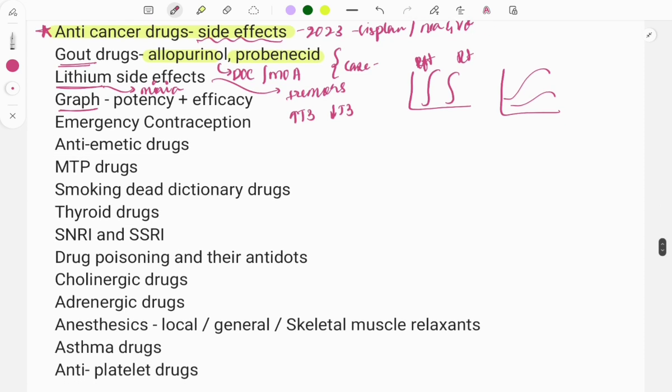Then moving on to emergency contraception. Questions are asked mainly as a clinical case, that a female wants emergency contraception, she had intercourse so many hours ago, so which is the best? Usually this is asked mainly on the IUCD, because its action lasts longer, up to 5 days. But over the counter, the most easily available and easiest to use is the progesterone-only pills. There are various other drugs also used for contraception.